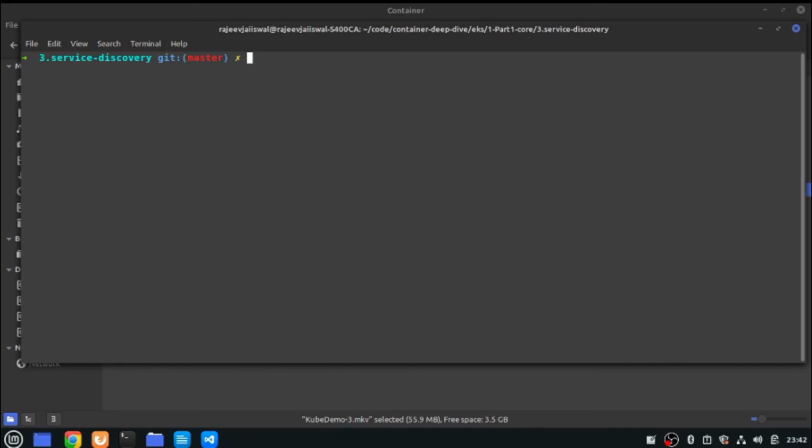But is that a right mechanism? Ideally not, because you cannot depend on the IP itself, right? The life of your pod is not certain. There's a possibility that because of some reason a pod may get killed and a new pod will come up, because Kubernetes will take care of the scalability part, right? So a pod may get killed, again get created, and the IP will get changed.